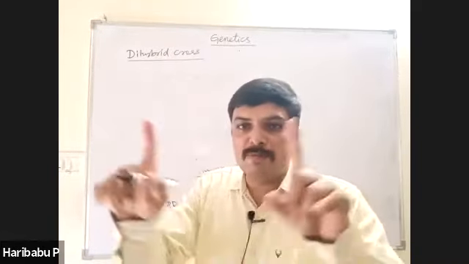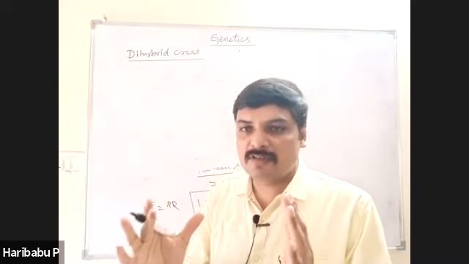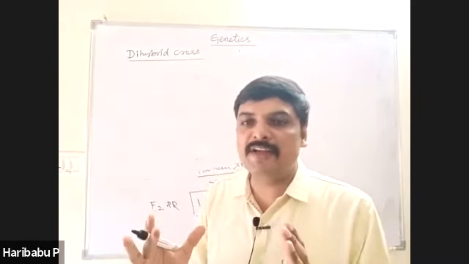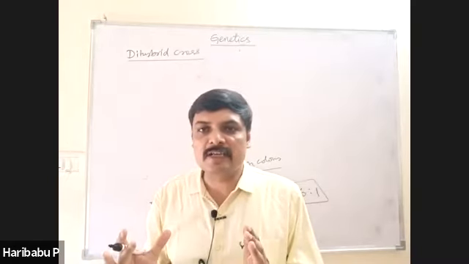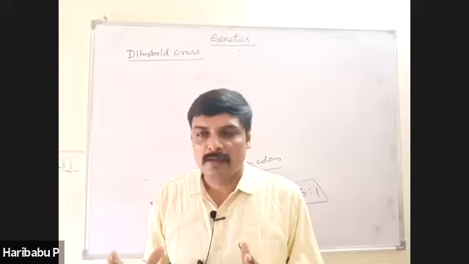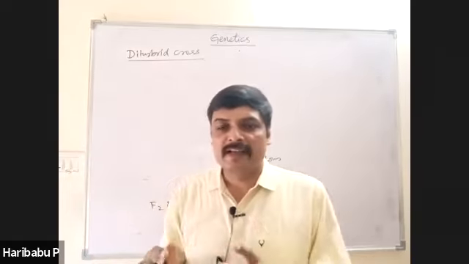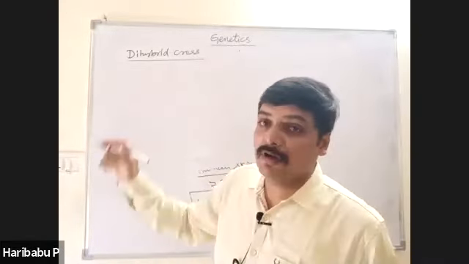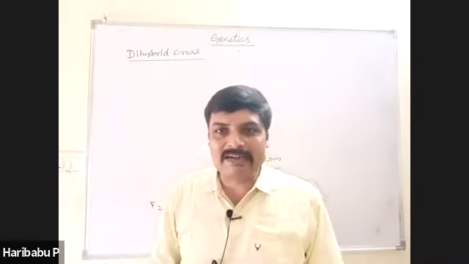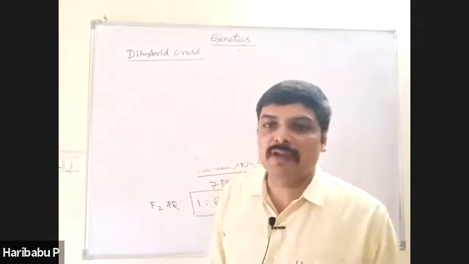So you should remember the Punnett square. Punnett square was first designed by a British geneticist, Reginald C. Punnett. It is popularly known as checkerboard. So for dihybrid cross, you have to draw a 16 box containing Punnett square.